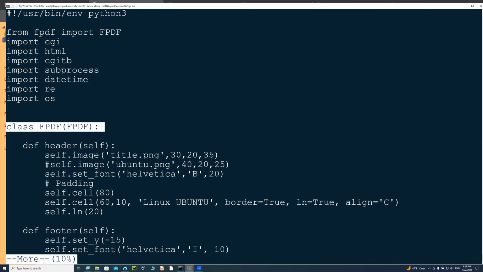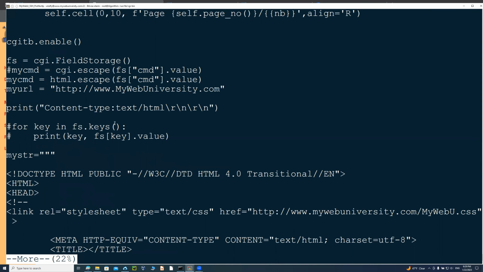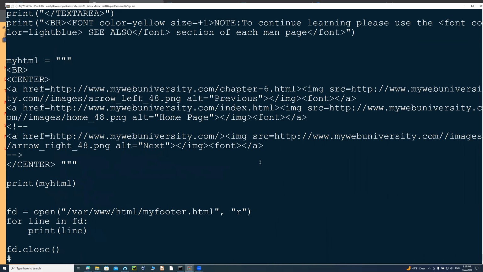I redefined the FPDF constructor. The class FPDF was already there, so I extended it to this PDF class, and I redefined the header and footer methods. That's how you extend it, by passing a predefined class that was already there: this one inherits from that one, or uses that one as an extended version. This program does a number of things, and I just showed you the output of this other one.